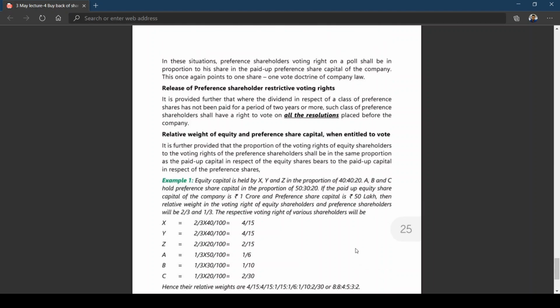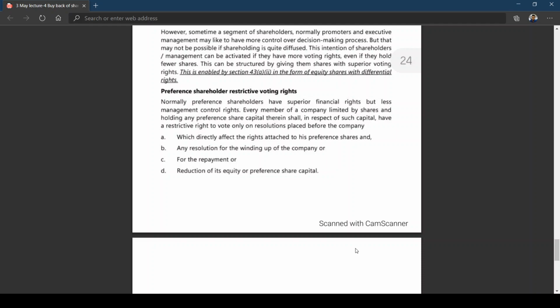As I told you, we got some few points here. Preference shareholders hold restrictive voting rights. Normally, preference shareholders have superior financial rights but less management control rights. Every member of a company limited by shares and holding any preference capital therein shall, in respect of such capital, have a restrictive right to vote only on resolutions placed before the company which directly affect the rights attached to preference shares, any resolution for the winding up of the company or for the payment or reduction of its equity or preference share capital.